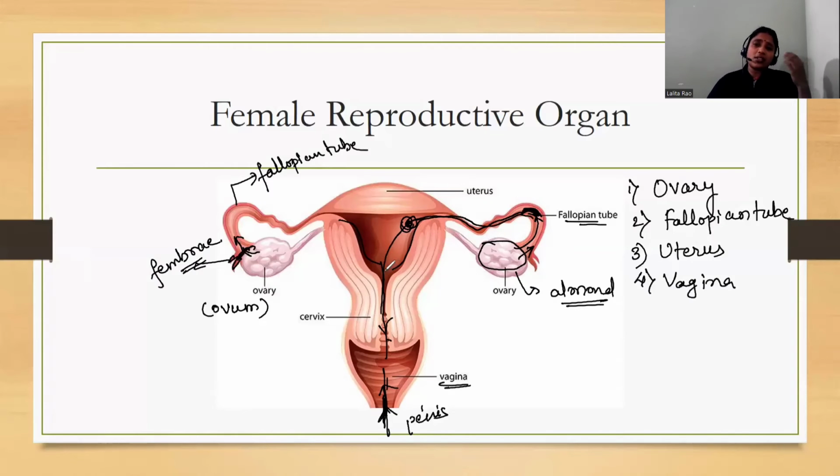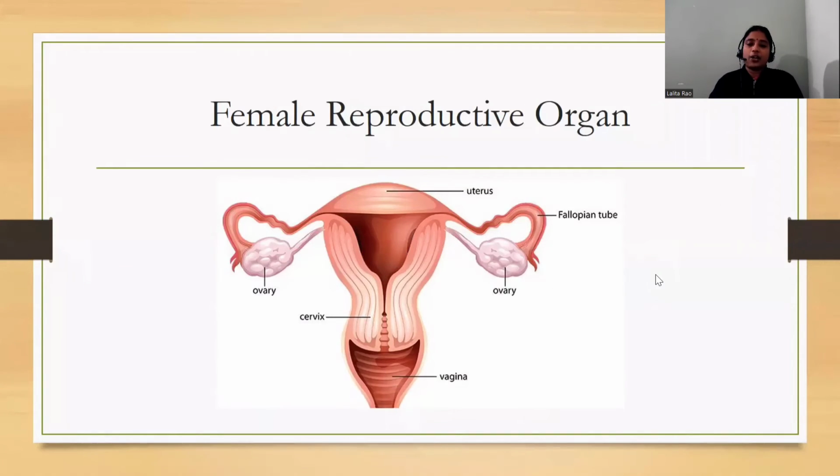While traveling, millions of sperms, since millions are released at a time, die on the way, but if one sperm is able to reach the ovum and fertilize it, then the zygote is formed. That zygote is implanted in the uterus, and then cell division takes place. This zygote will develop into a baby. And if there is no fertilization, again there will be the menstrual cycle and the lining will be shed.